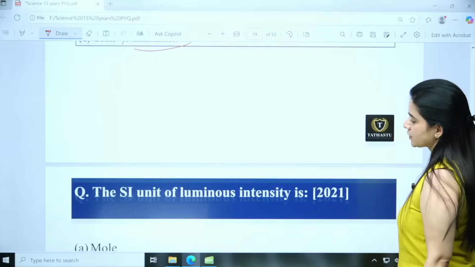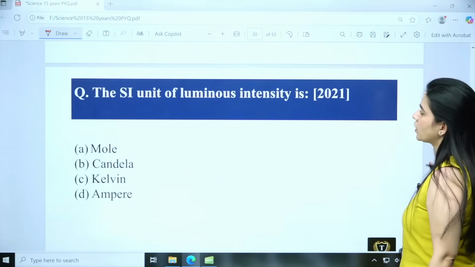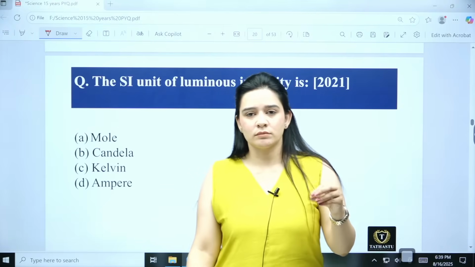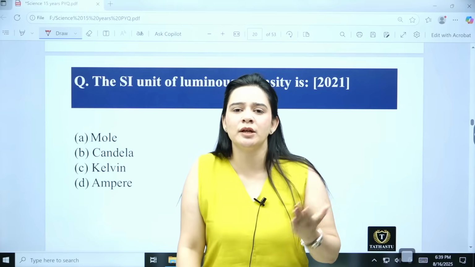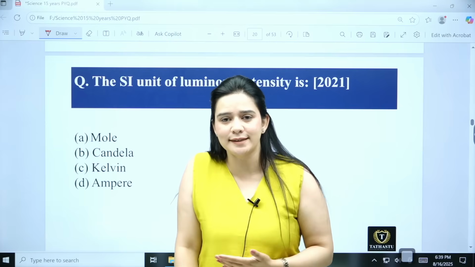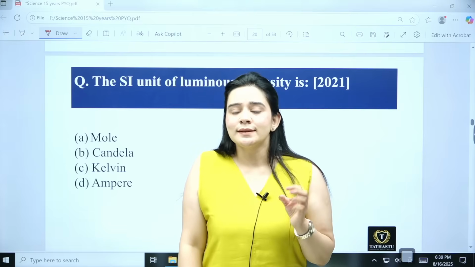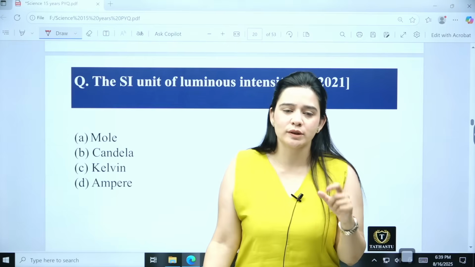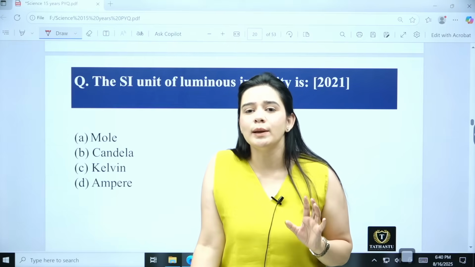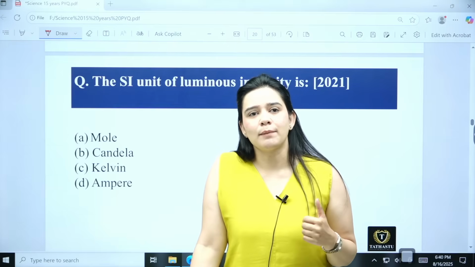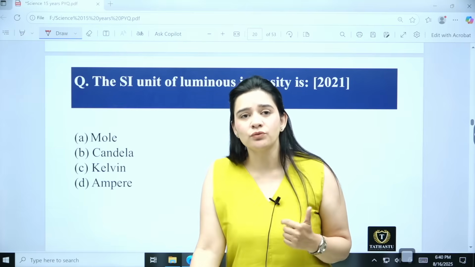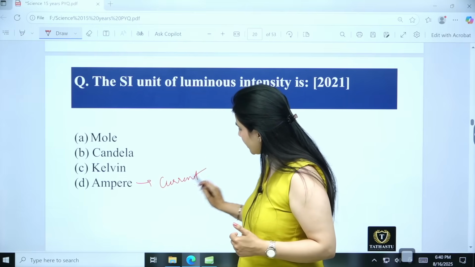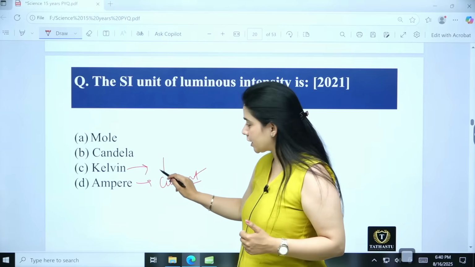Then coming to the next one, SI unit of luminous intensity. Now, whenever you are studying chapters or the major subtopics of your science section, you know that the SI units or the major units that are most widely used are very important. So, for example, ampere is the unit of current, for measuring the electric current. Kelvin is used for temperature.